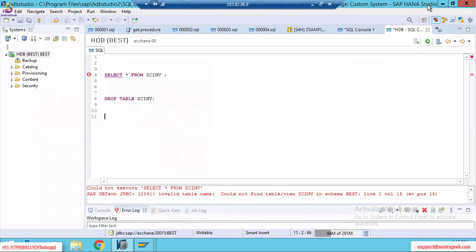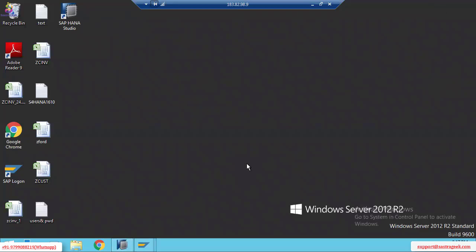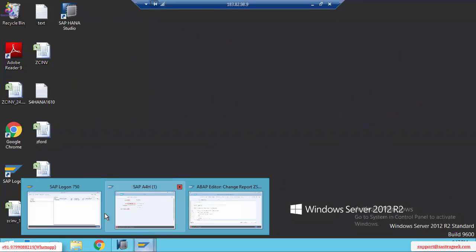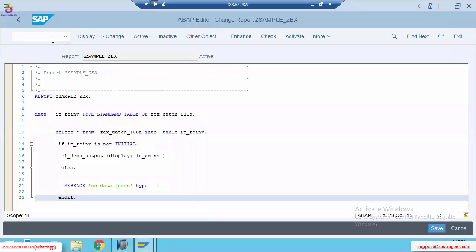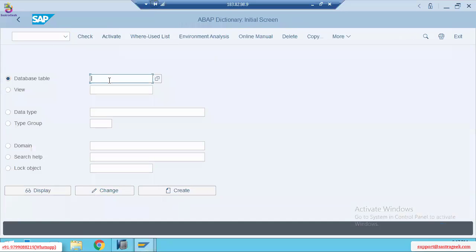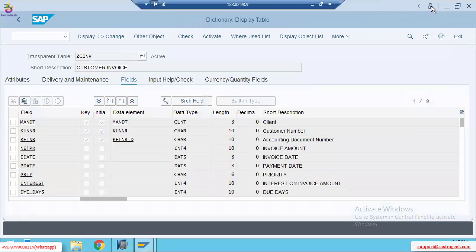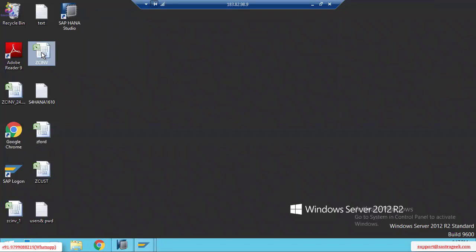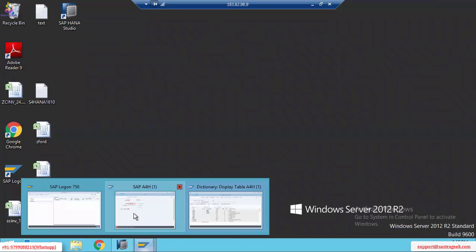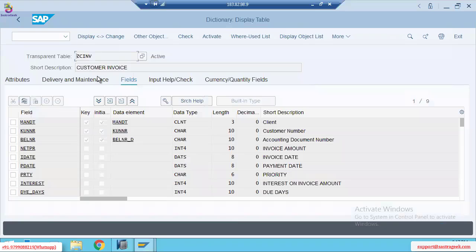Let's see. I'm going to minimize the HANA Studio and open the ECC. In ECC, I'm going for SE11. Table name ZCINB. Click on display. Yeah, see here. This is the table. This table I need to replicate. So I'm going to execute it first.